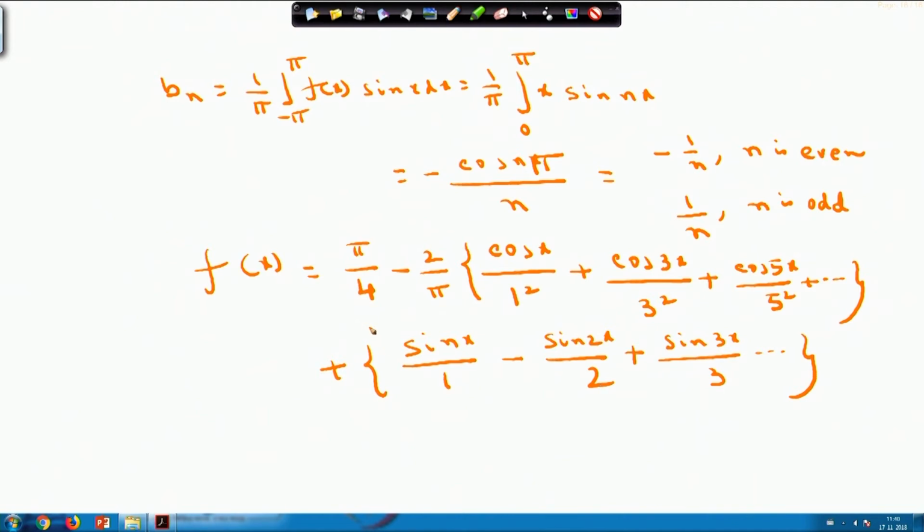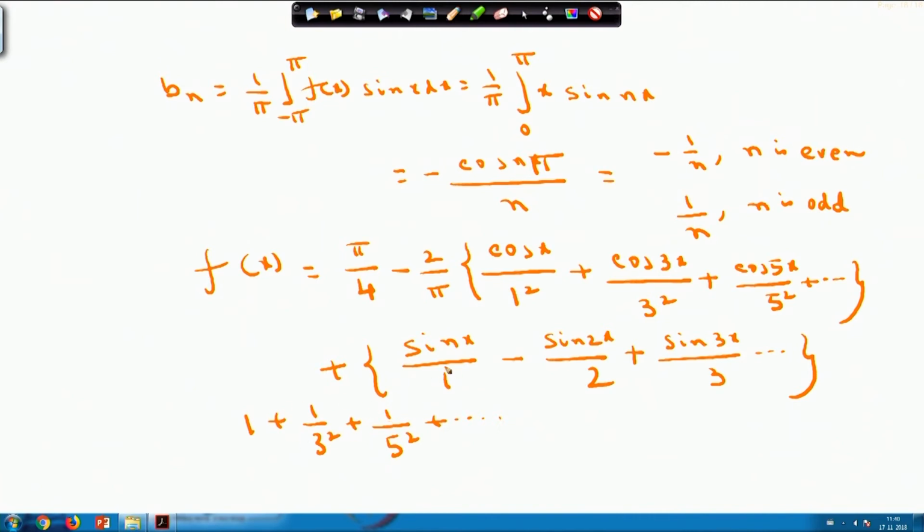So f x equals the series that I obtained. I also have to find the value of the series 1 by 1 square plus 1 by 3 square plus 1 by 5 square, like this. So I have to check for which value of x I can obtain this kind of series.